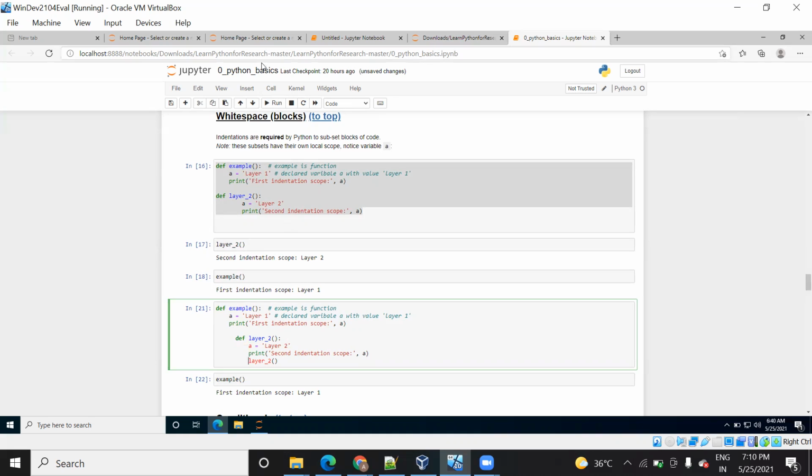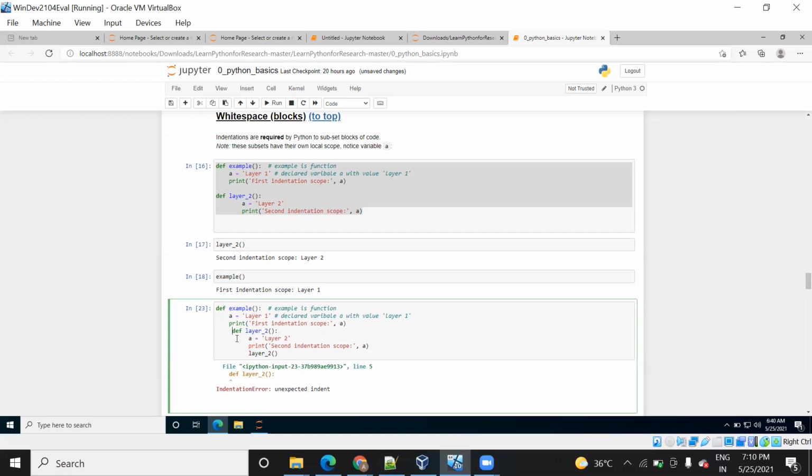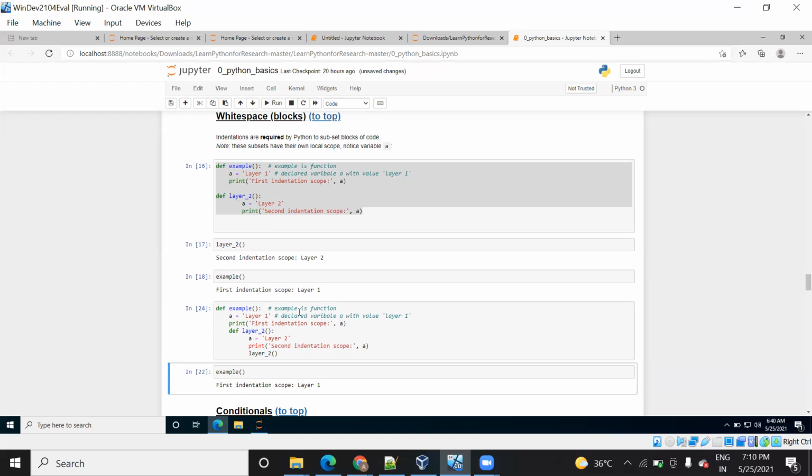So it will give an error. I'm just showing you what different kinds of errors occur, and it is showing unexpected indent. It means that you are facing an issue with the space, the arrangement, right? So just make a change here. Now let's run once again. So when I'm running, it has run successfully. Now when I run again, yeah, see this.